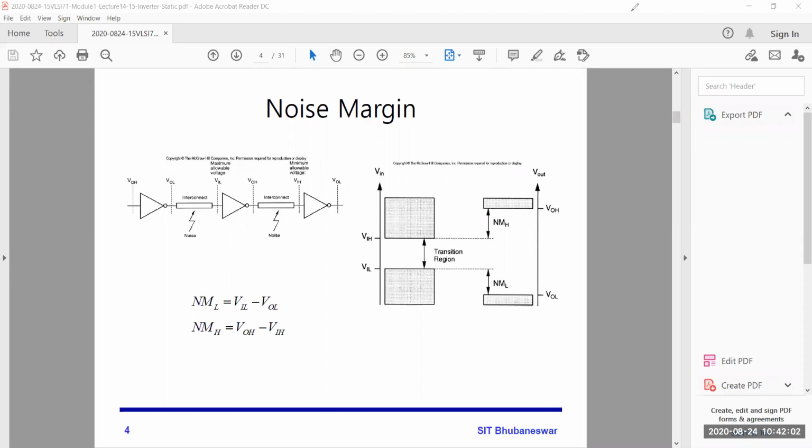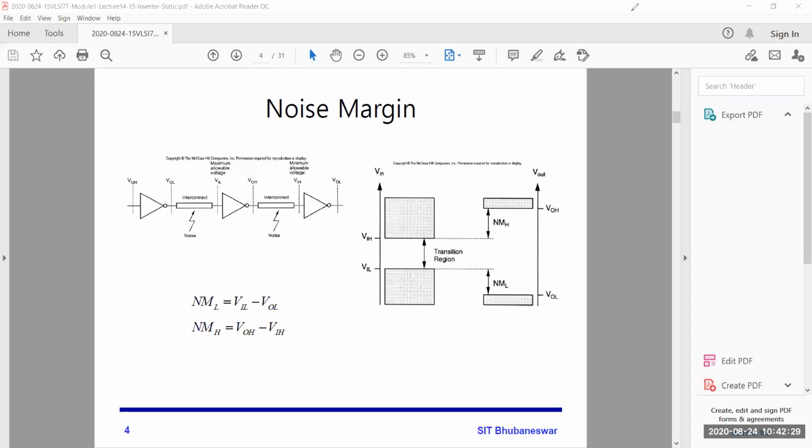Akanksha, should the noise margin be high or low?